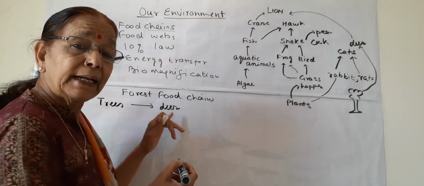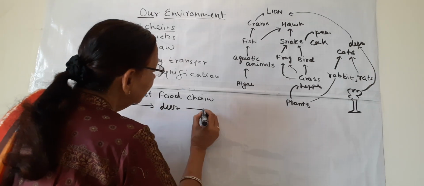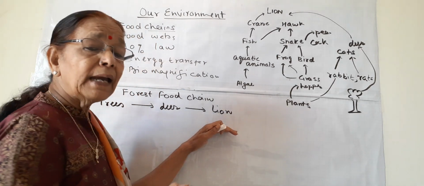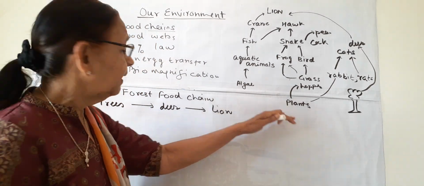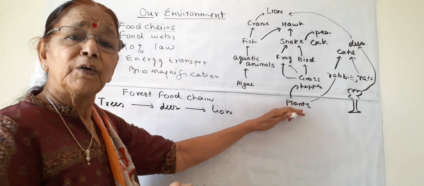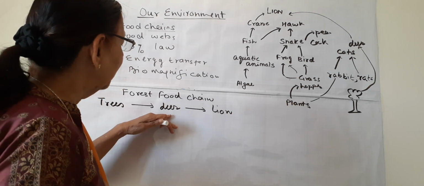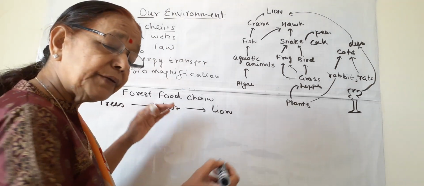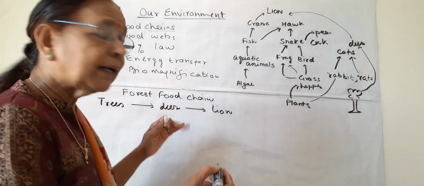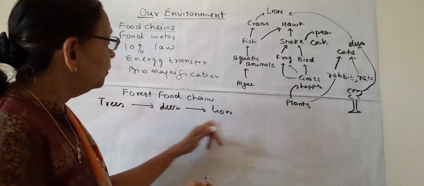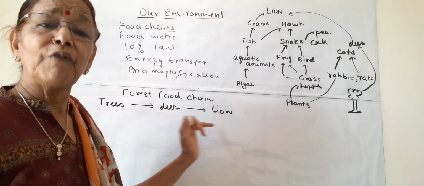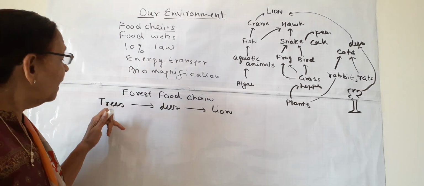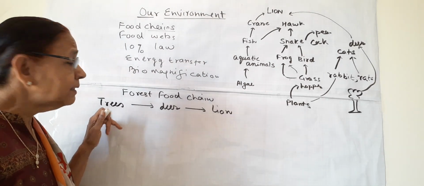So the second step is deer, and the third step will be carnivores like lions, tigers, cheetah. Any big carnivores or top carnivores can eat these herbivores, or deer and other goats, cattle. So this is a forest food chain, where on the lowest step are trees and other plants.